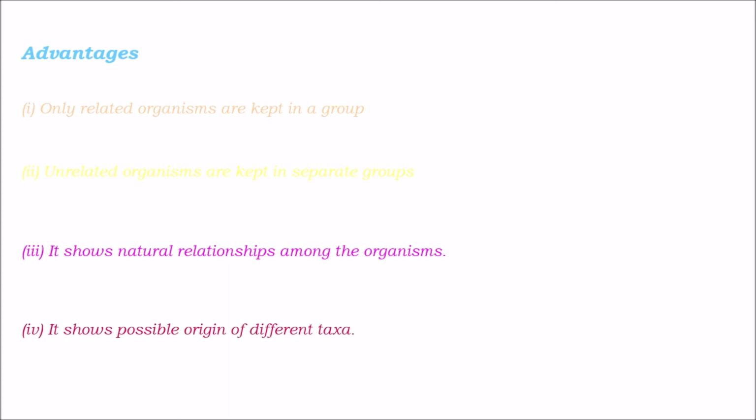So what are the advantages? Only related organisms are kept in a group, unrelated are separated. It shows natural relationship among the organisms, and possible origin of different taxa is also shown by natural system.